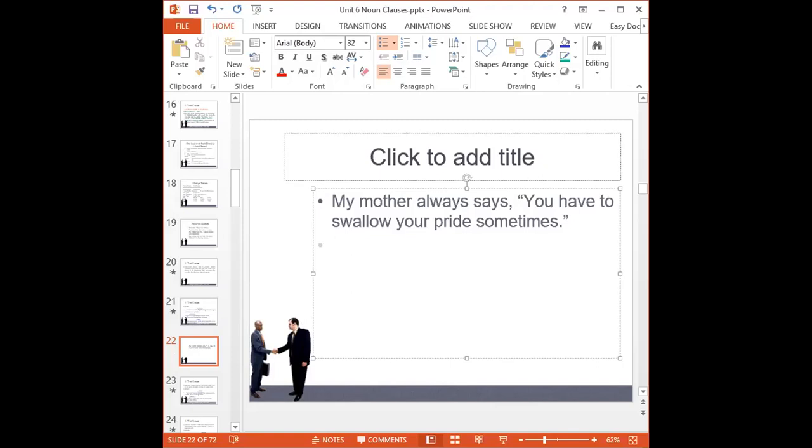Anyone? How do we change? So, teacher, we cannot change, right? My mother always says we change the same. Do we change the 10 inside the bracket or not? No, right? Just keep the same. I have to swallow my pride sometimes. So this one we don't change. We keep the same 10.